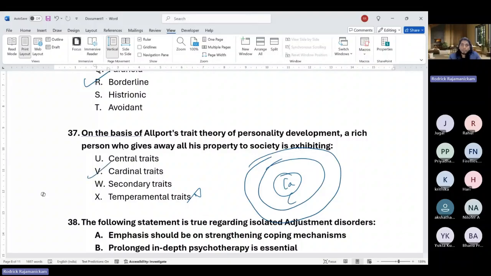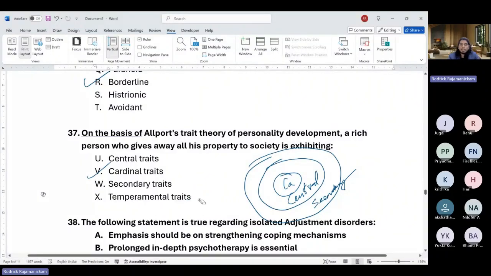Central is like still core, relatively stable traits, like joyful, but people do also get angry, right? So that will be more likely to be put under central. And secondary are very trivial preferences. The person likes salad more than non-veg, something like that. Temperamental traits are more about ingrained traits that a person is born with, more biological, so that has nothing to do with Allport. So it is cardinal.